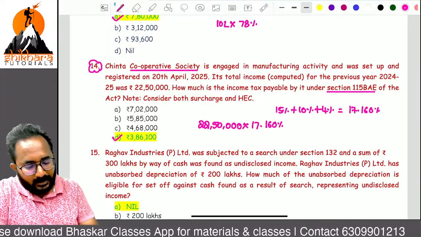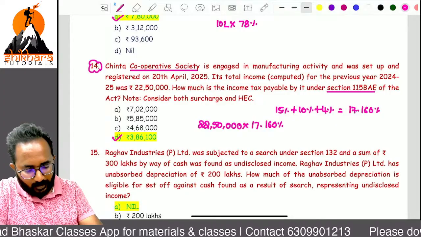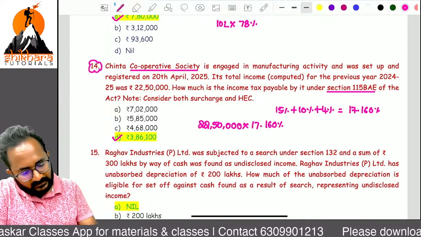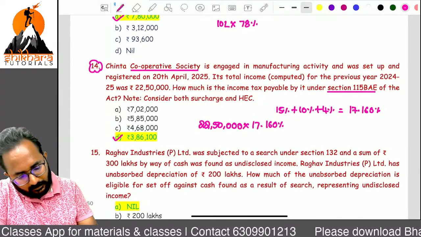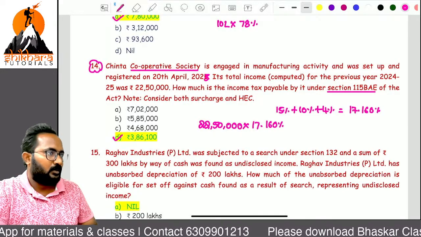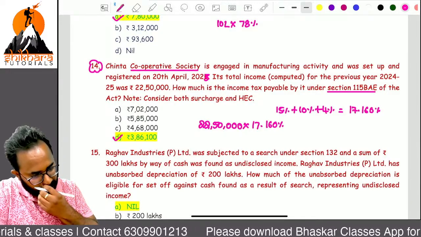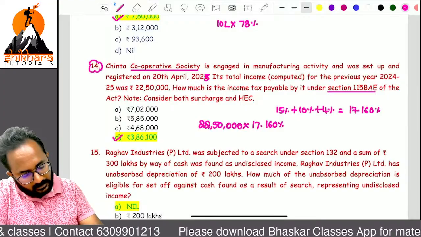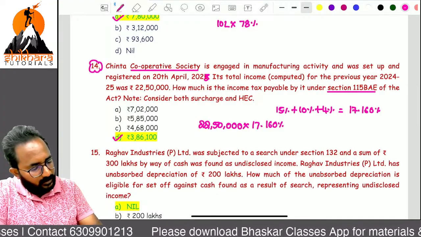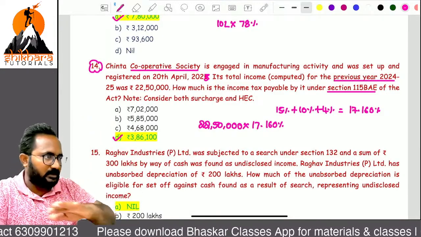So the dates you can ignore; I randomly changed them. If you want, you can take registration on 23. Remember, it isn't about the previous year, but that it is set up and registered on that date, and all the conditions are satisfied.